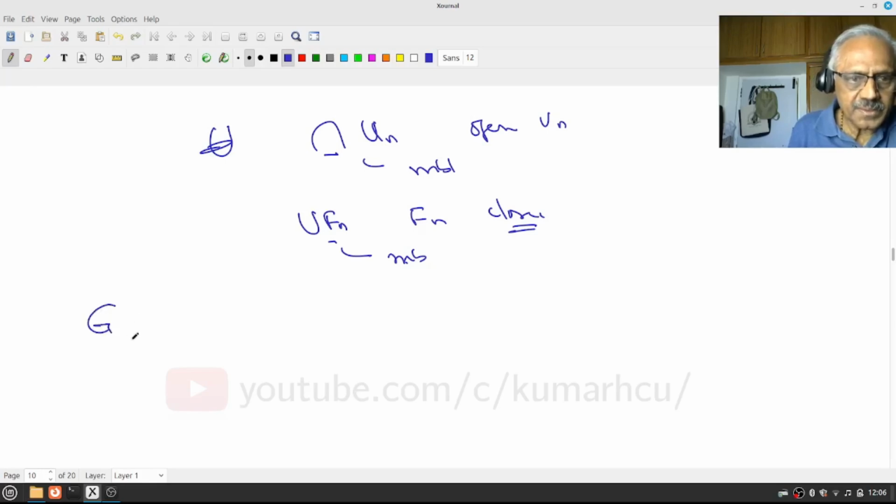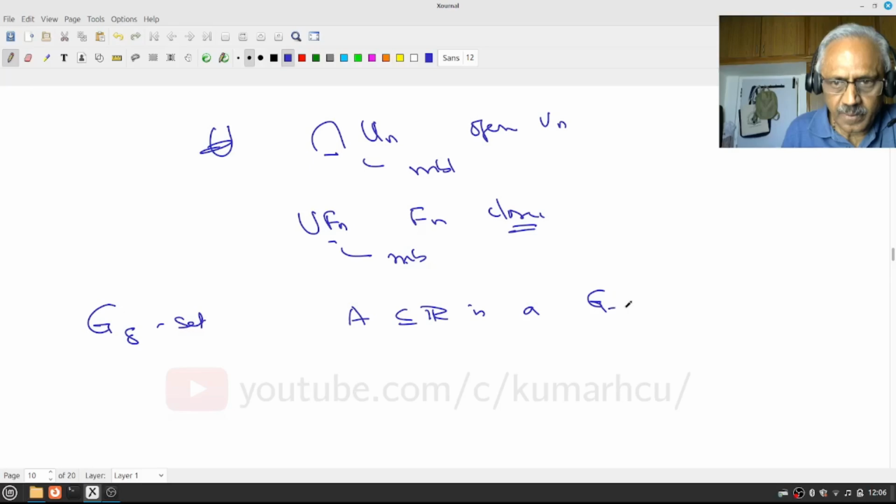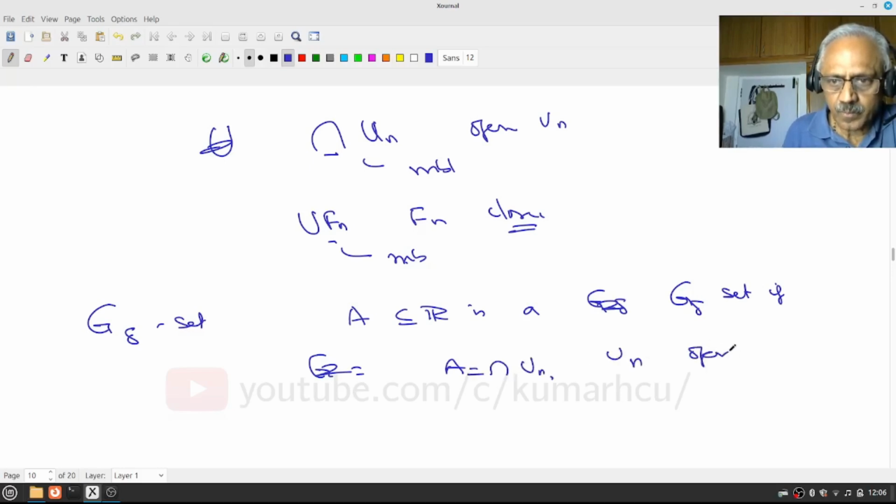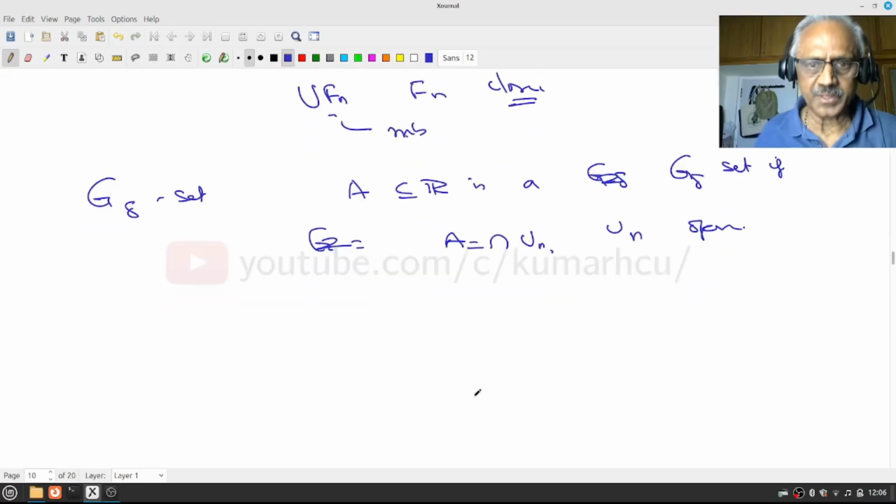A G delta set. A set A in R is a G delta set if A is an intersection of Un where the Un's are open. It is an intersection of a countable family of open sets.